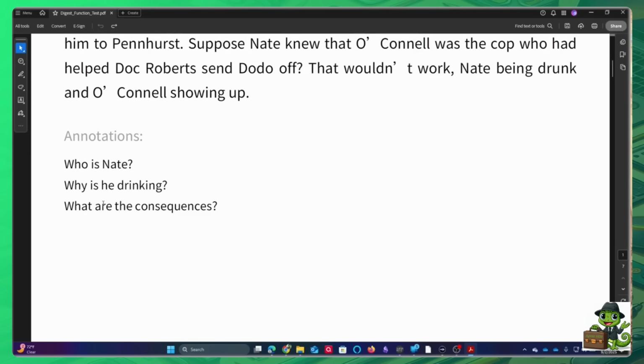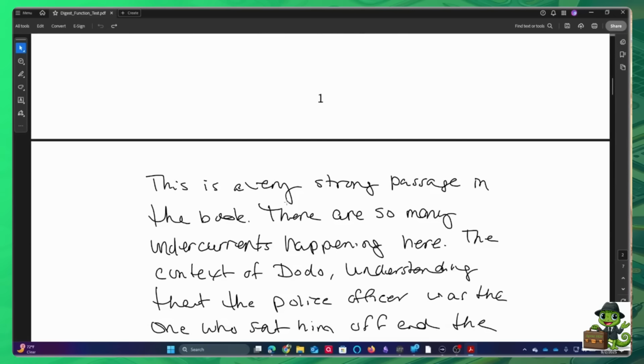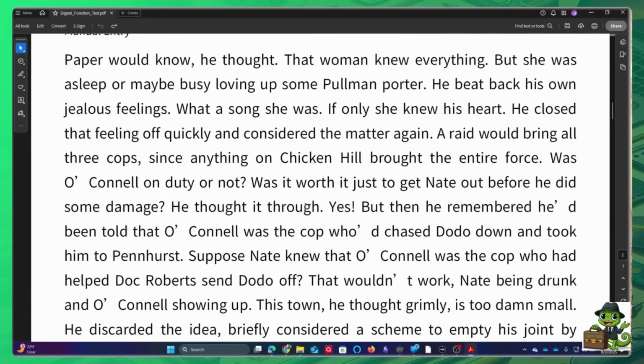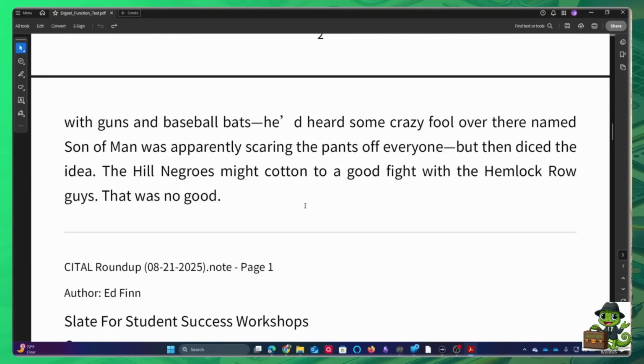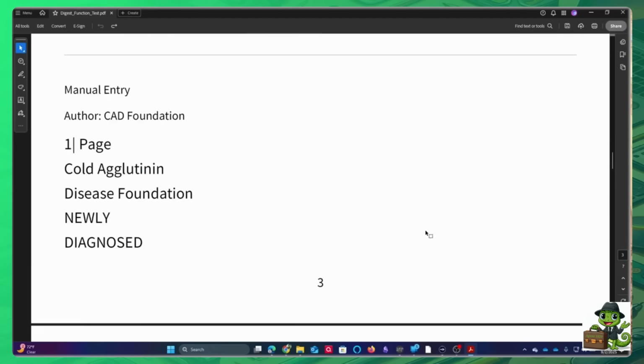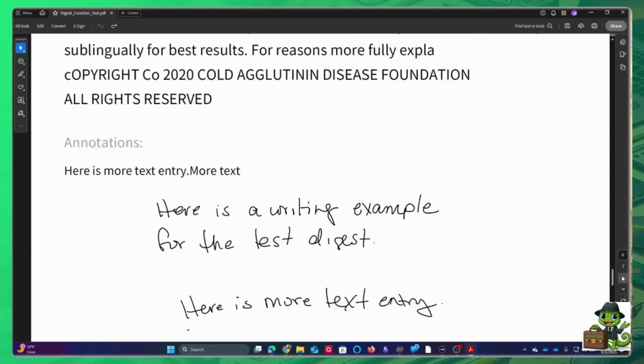But here are some text annotations. You know, who is Nate? Why is he drinking? What are the consequences? And then you go down, and then here are the handwritten annotations. And then again, you'll go down and you'll see here are some other things that we have. And this was from something at work and talking about a different article. And then here's that CAD article I talked about.